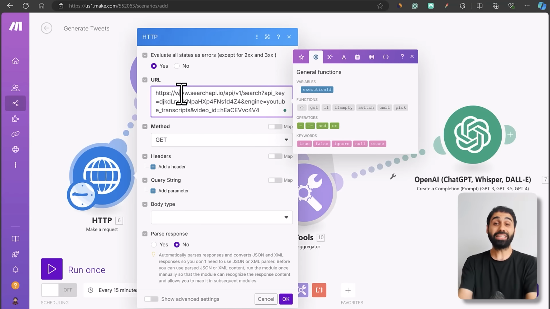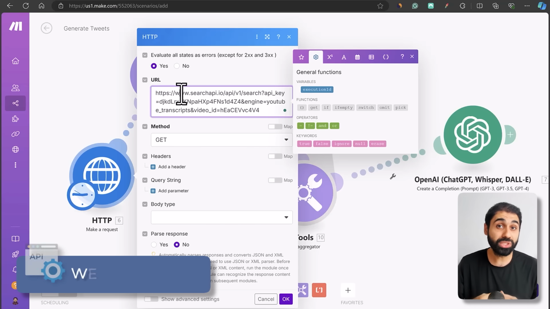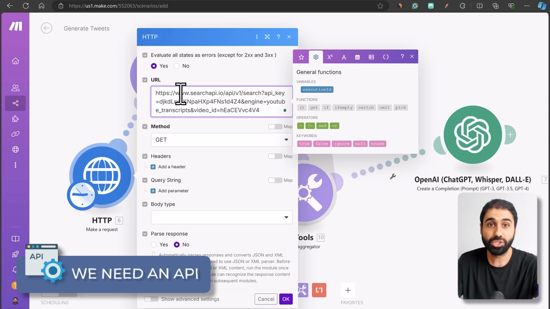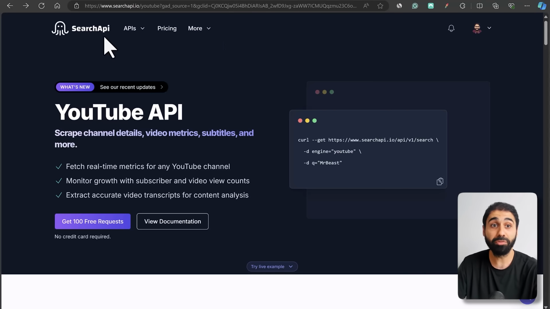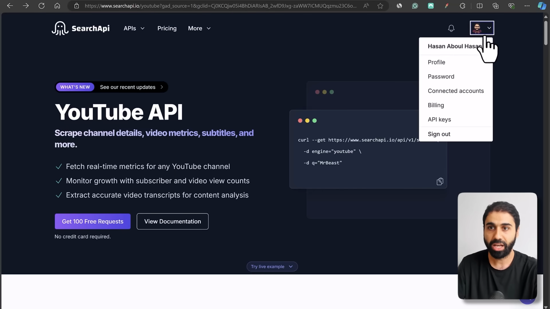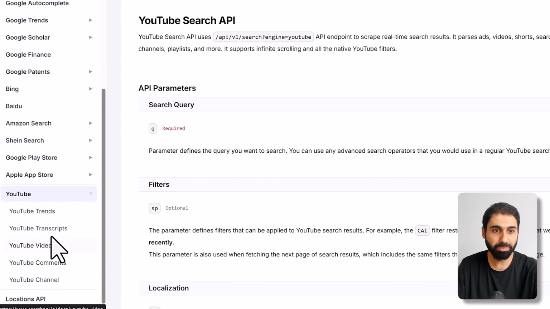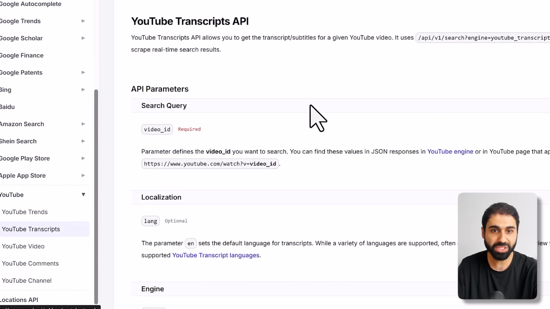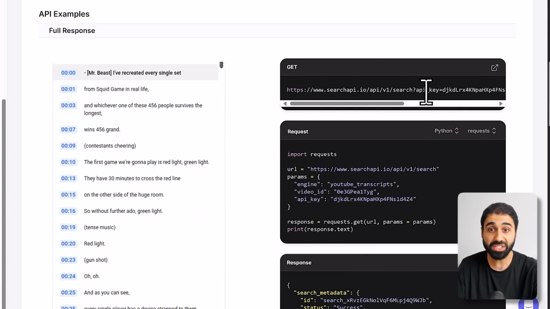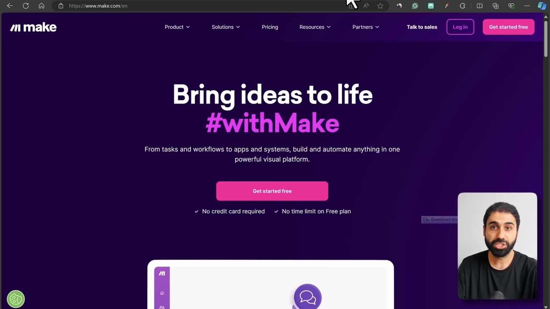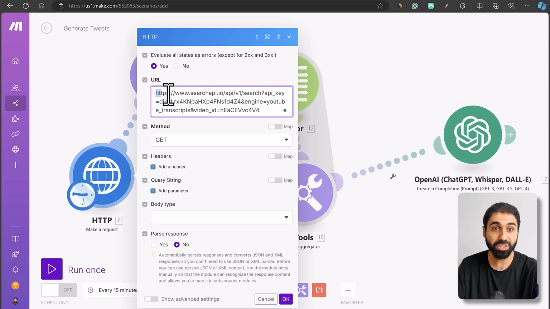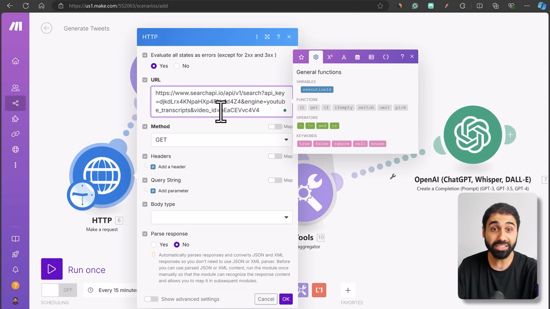Now to extract a YouTube script, we will need to use an API to do that. So here I'm using an API from searchapi.io. You can sign up and get 100 free requests so you can test everything for free. I will go to my profile and you can go here to YouTube and then YouTube transcripts and you will see this API to extract the YouTube script of any video. So here simply what I'm doing is using this API and passing the video ID.